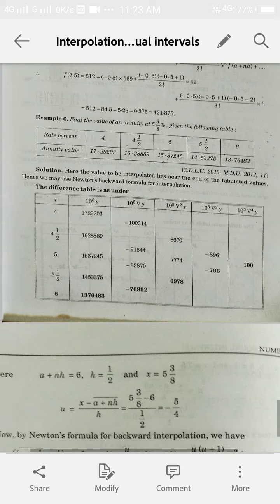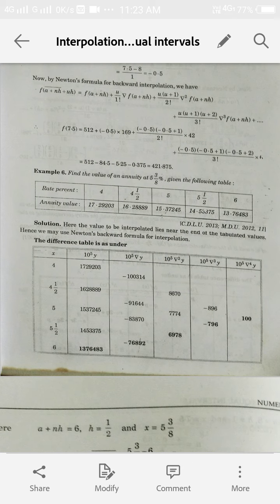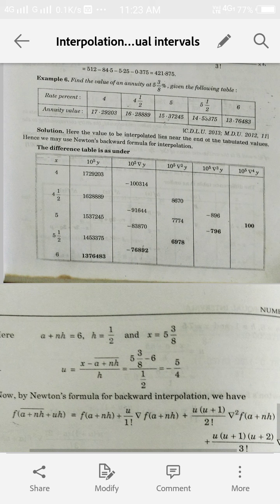Now the value at function 7.5 comes out to be 421.875. Now our next example is: find the value of an annuity at 5 3/8% given the following table. Again we are given a table. The values of x, that is rate percent, and their corresponding functional values are annuity values, and we are to